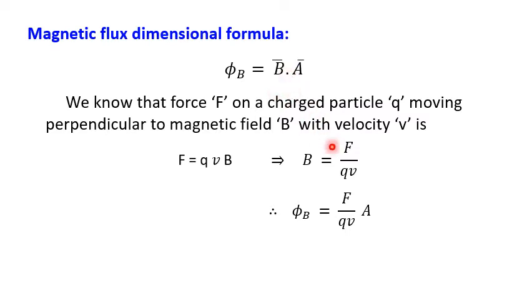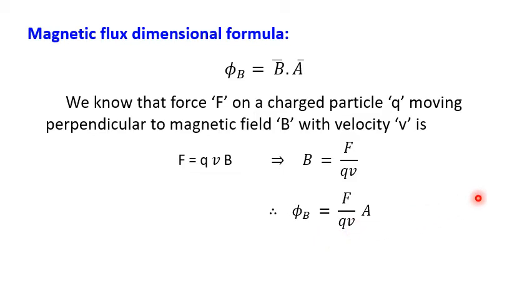So instead of B, F by QV into area A. Now further, F dimensional formula we know in class 11, many times we used the dimensional formula of force, MLT power minus 2. A, area, means length into breadth, so L into L, L square. And Q dimensional formula is not directly there, so again we have to convert.